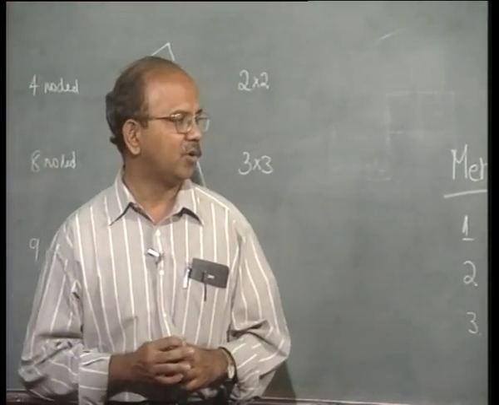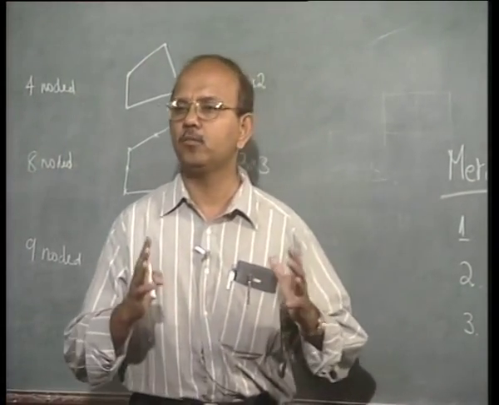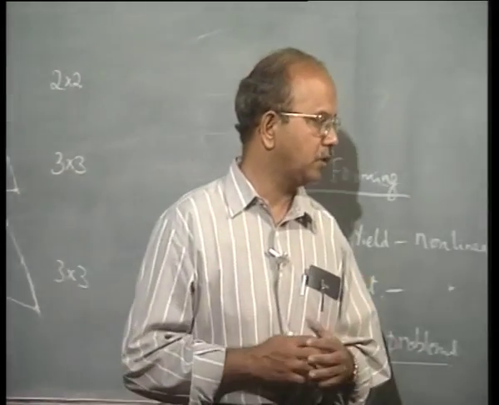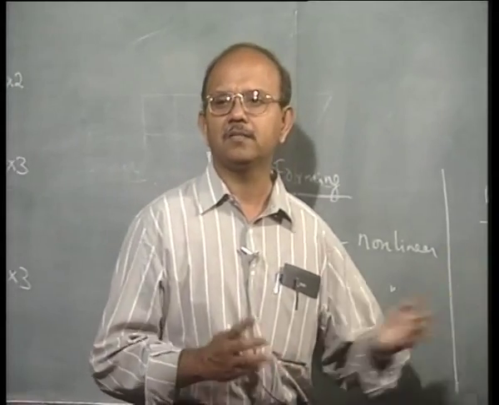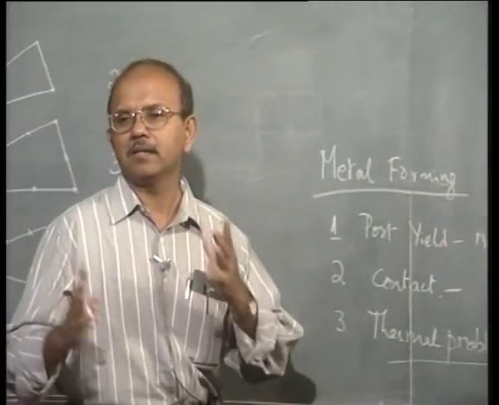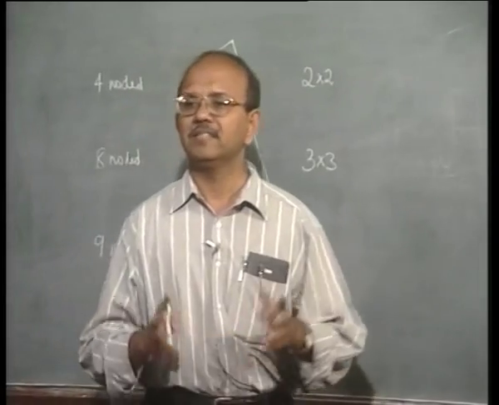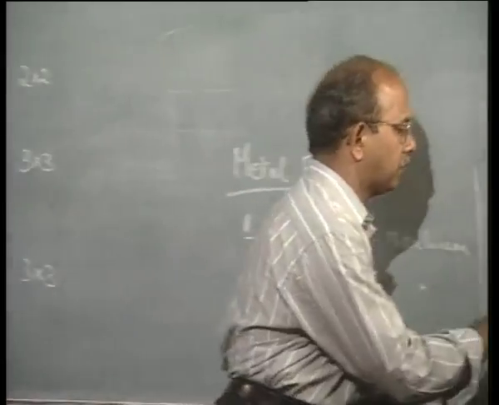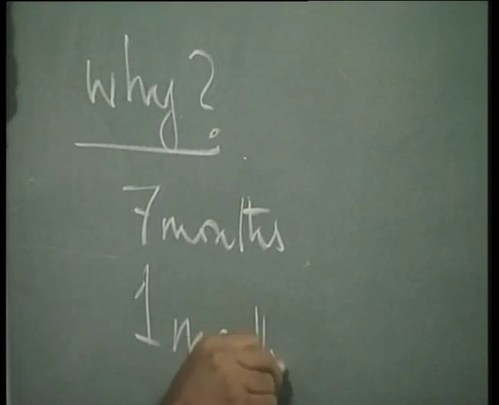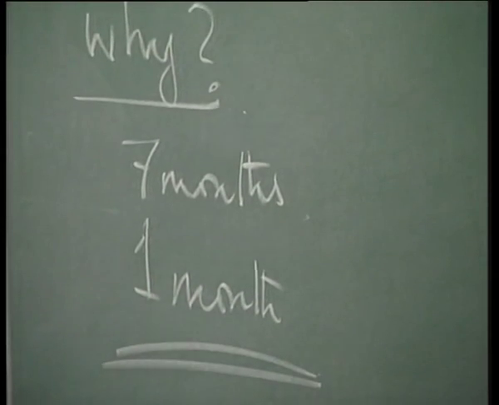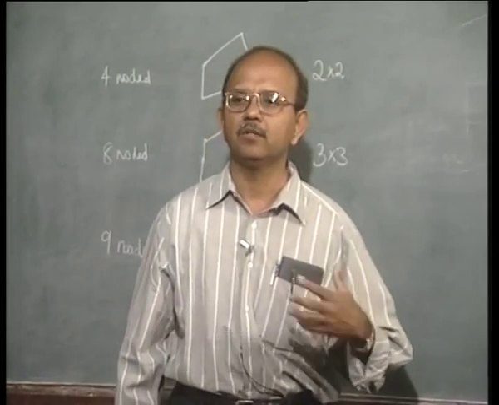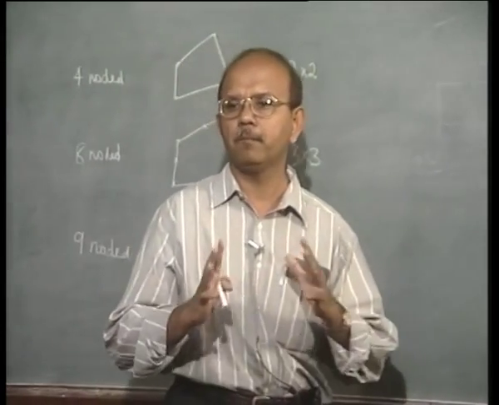All of you may know that it takes a lot of time to make a die, maybe a matter of a month or 2 or so on. So with 7 months, at least 2 or 3 trials you can make and then get a reasonable product. But today this lead time has drastically dropped. Now we are looking at 1 month or less. Many of the cold forging industries say that the time given to develop a new product is 1 month. Hence they necessarily have to do at least a sub-optimum die design.